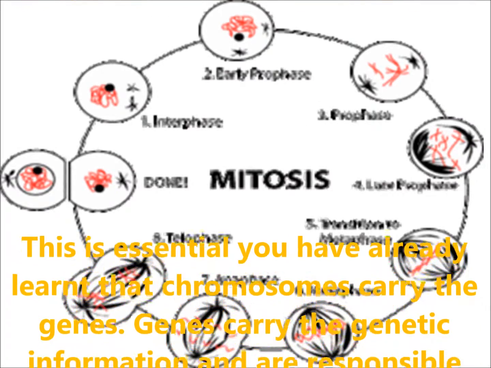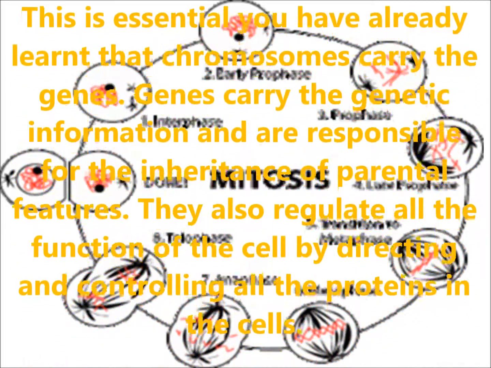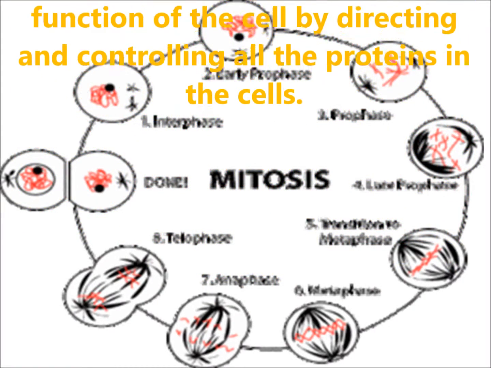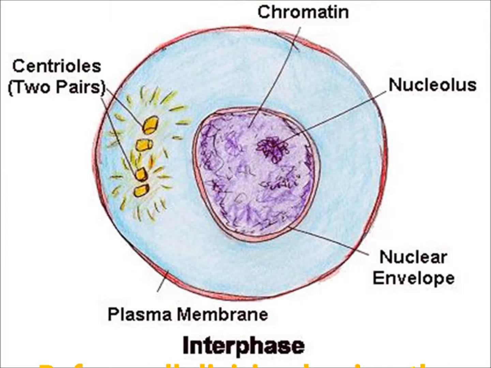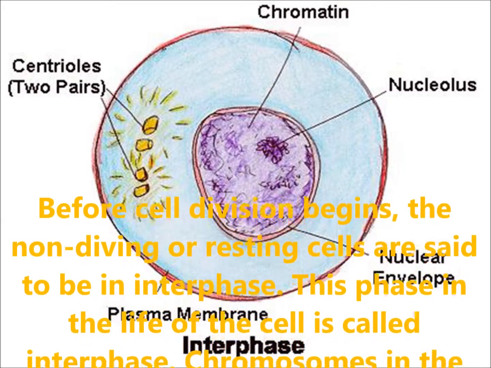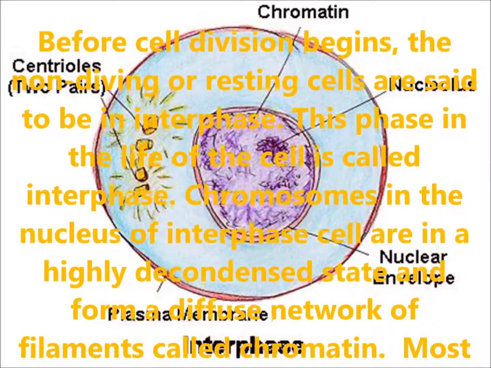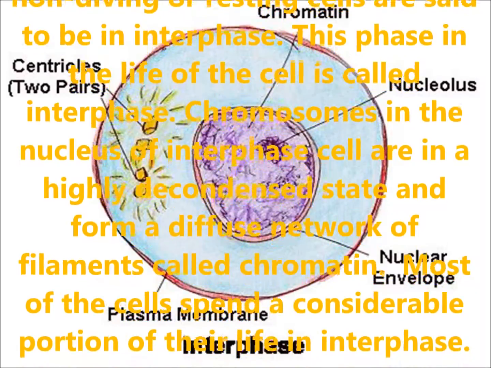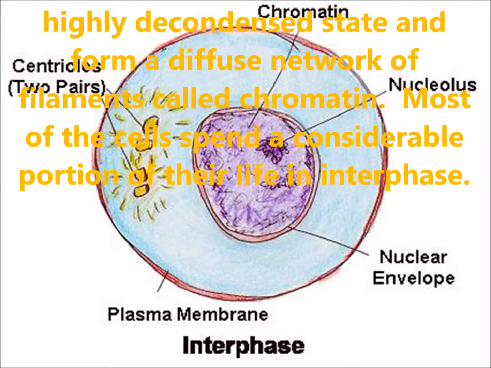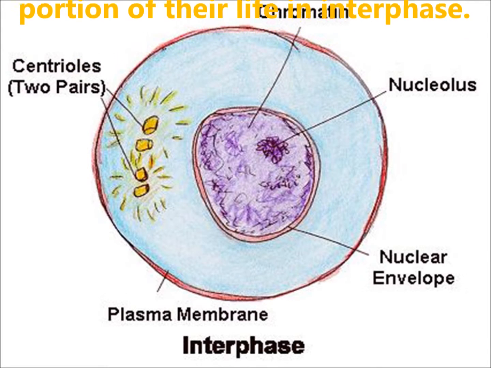You have already learned that chromosomes carry the genes. Genes carry the genetic information and are responsible for the inheritance of parental features. They also regulate all the functions of the cell by directing and controlling all the proteins in the cell. Before cell division begins, the non-dividing or resting cells are said to be in interphase. This phase in the life of a cell is called interphase. Chromosomes in the nucleus of interphase cells are in a highly decondensed state and form a diffuse network of filaments called chromatin.